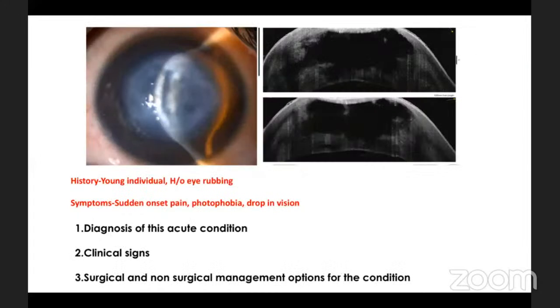So here, can I ask a question? Yeah, please. So for these cases, what is the time at which we have to intervene? Beyond which time interval, if we intervene, is there not much benefit to the patient?